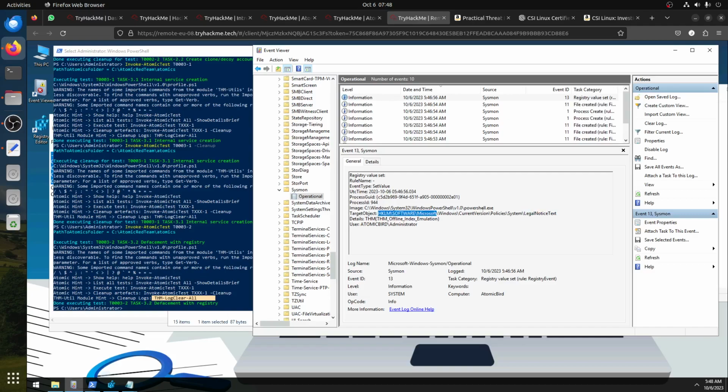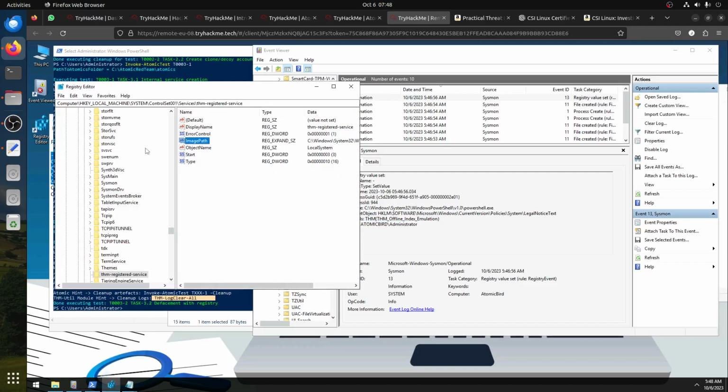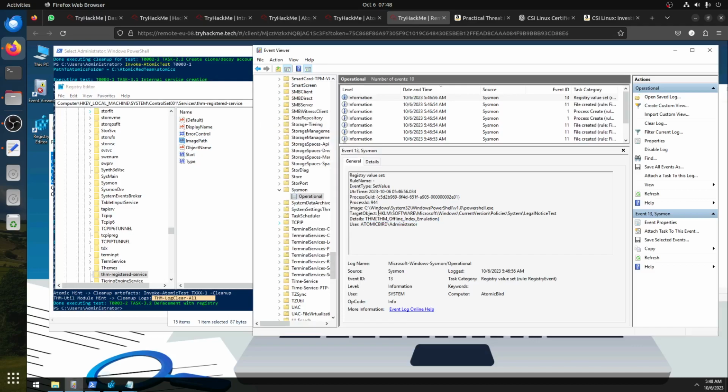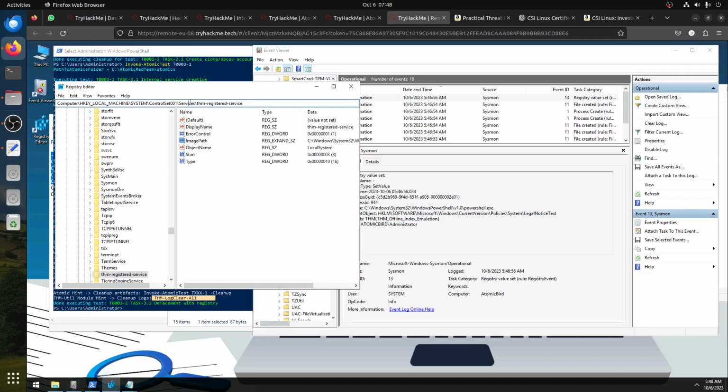HKLM. Yeah, you already gave us the flag, it's here. But we can look for this. HKLM. Let's see if we can put it straight here. No, it's not copying.